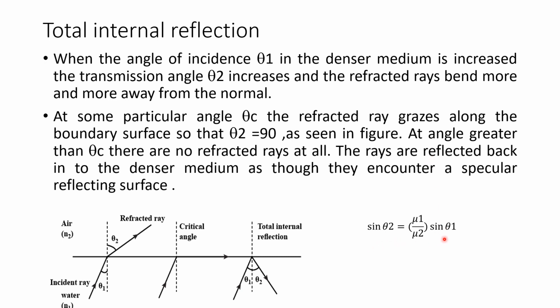I have written this earlier expression again here: sin theta 2 is equal to mu 1 upon mu 2 sin theta 1. Also, refractive index mu 1 of water is greater than refractive index of air, mu 2. So this factor is greater than 1.